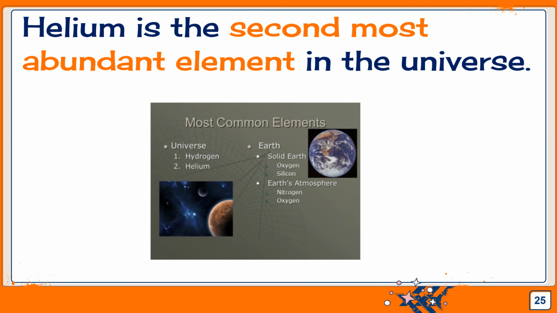Helium is the second most abundant element in the universe. Don't get this mixed up with the Earth. This is most abundant in the universe, not the Earth's crust. And some of the other elements, we've talked about the Earth's crust. This is an abundant element in the universe.